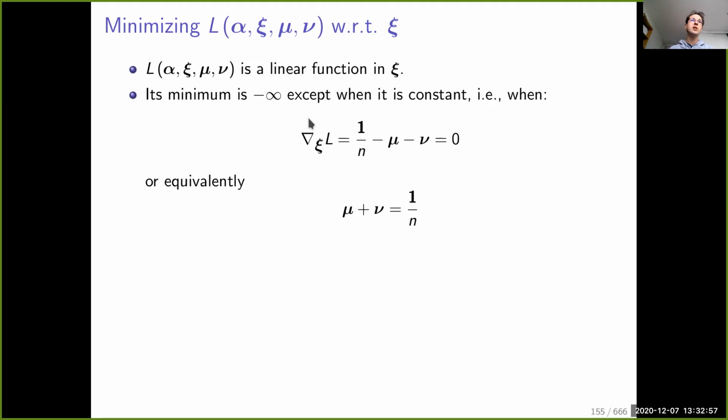So you look at the gradient of the Lagrangian with respect to psi, and you obtain a relation with respect to the dual variables. You simply say, I want the function to be constant, so I want the gradient to be equal to 0. It gives you a relation between mu and nu that has to be satisfied if you want to maximize the dual objective. So the relation here is that mu plus nu has to be equal to 1 over n, 1 over n being the vector that contains only ones divided by n.